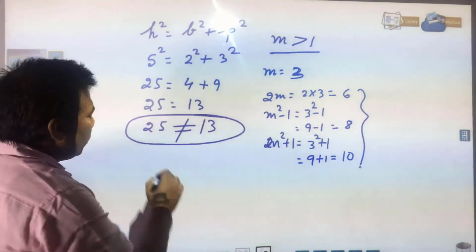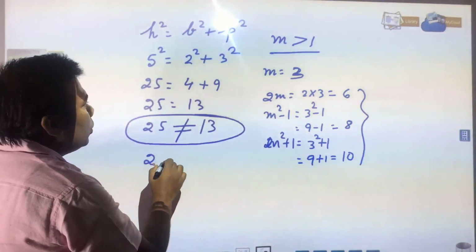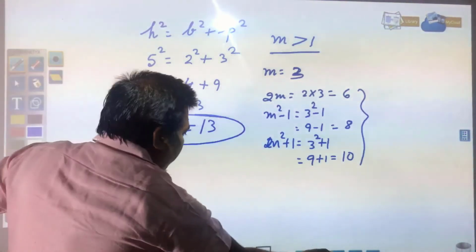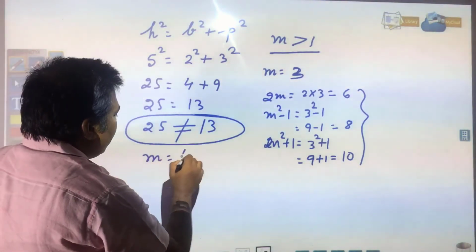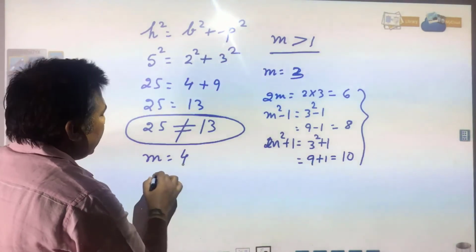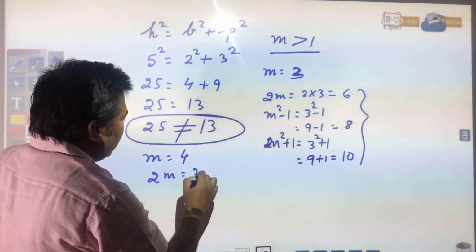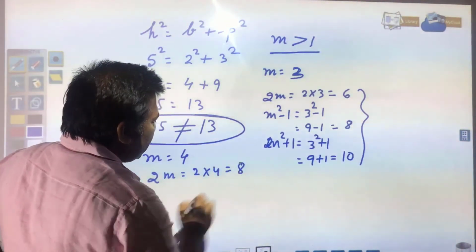Any other value you put, suppose m is equal to 4, then in this case 2m will be 2 into 4, and that is 8.